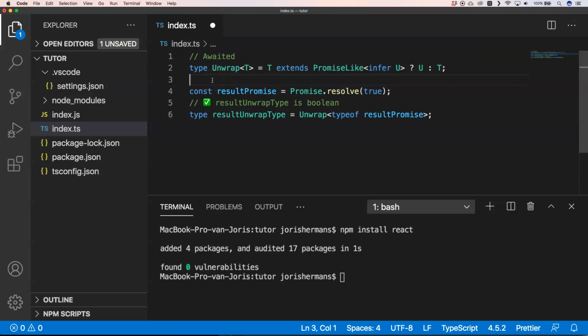Previously we needed to create the unwrap type and create something like an infer U, which is the type that we want to extract out of a promise, right? And then we could do something like unwrap type of a result promise. And then this one would be equal to boolean, because that's a boolean. If we go for a string, then we see here that's a string, right? So that's also awesome.